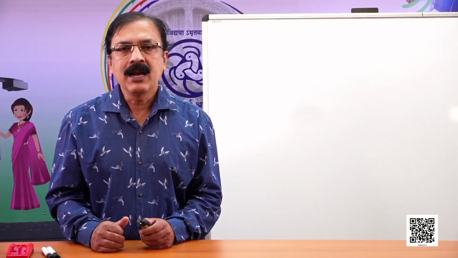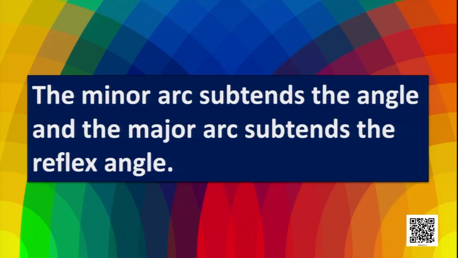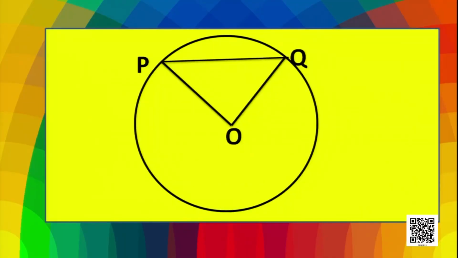So as you know, the minor arc subtends the angle and the major arc subtends the reflex of that angle. Now let's have a look at this figure. Here, the minor arc PQ subtends angle POQ and the major arc PQ subtends the reflex of angle POQ.